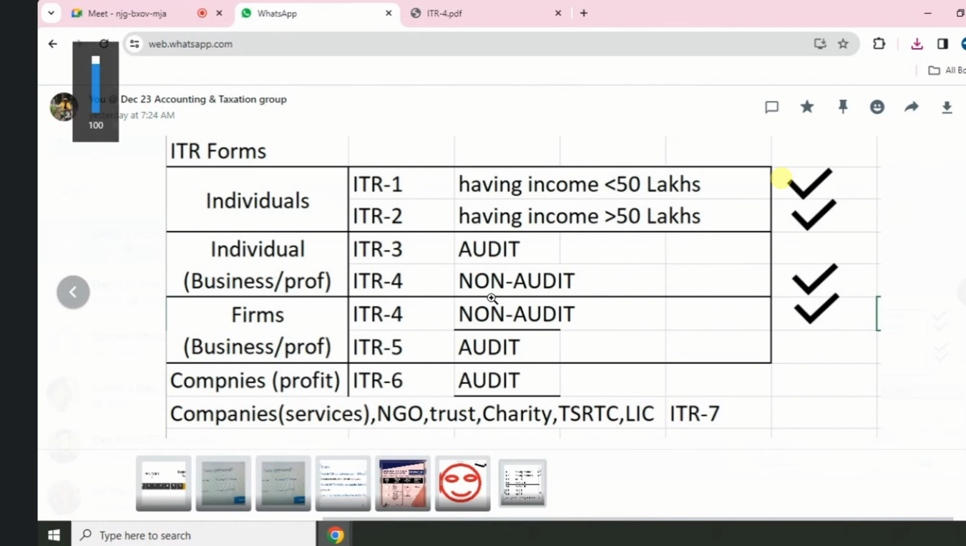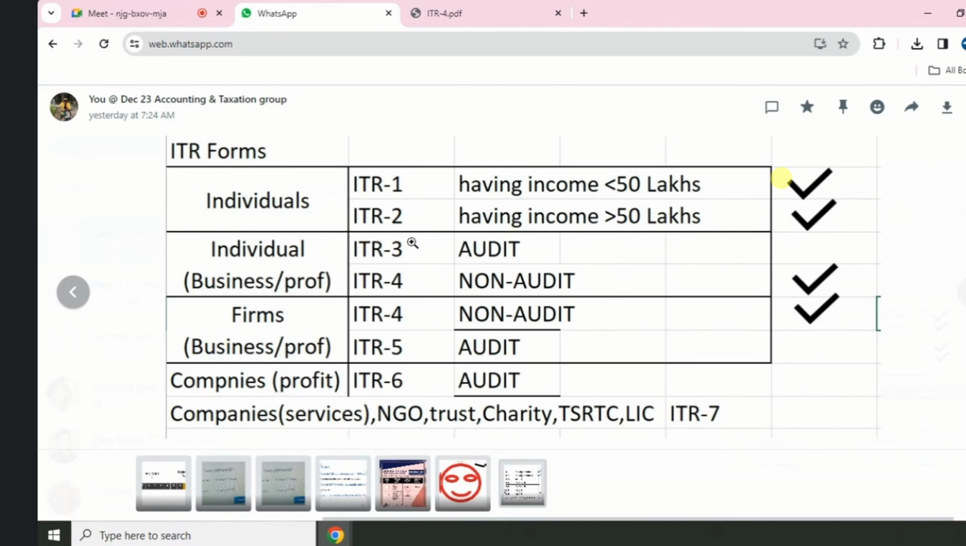Today in this class, we are going to file ITR form number 4, income tax return form number 4. ITR form number 4 is applicable to two types of taxpayers: individuals as well as firms. If any individual person has income sources from business or profession, they need to declare the same in ITR 3 or ITR 4.